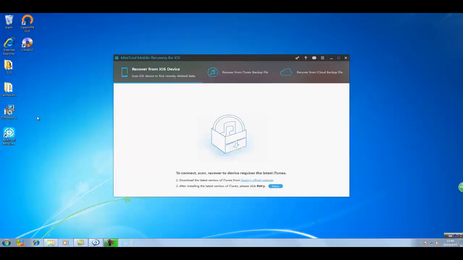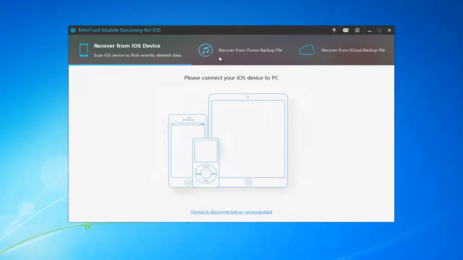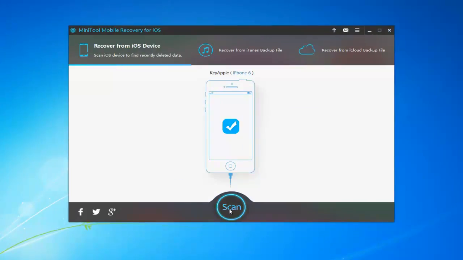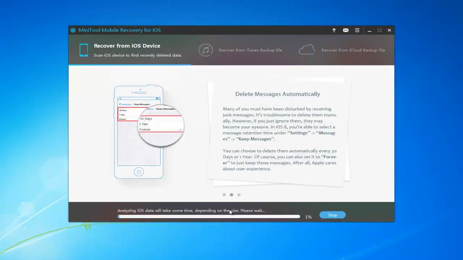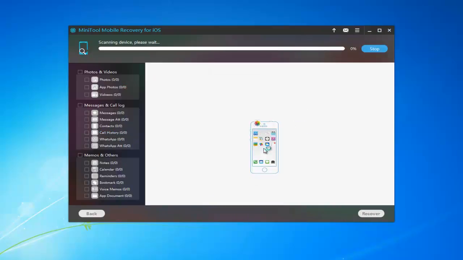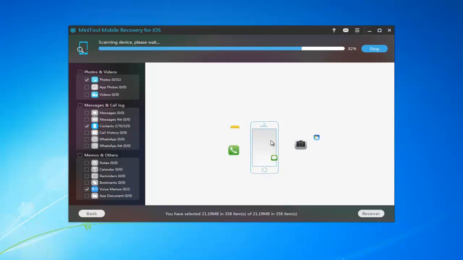We need to connect iOS device to computer and then launch MiniTool Mobile Recovery for iOS. Here, in this window, we can see there are three modules. Here, we show how to recover from iOS device. Now, click Scan to scan the data saved on the device.